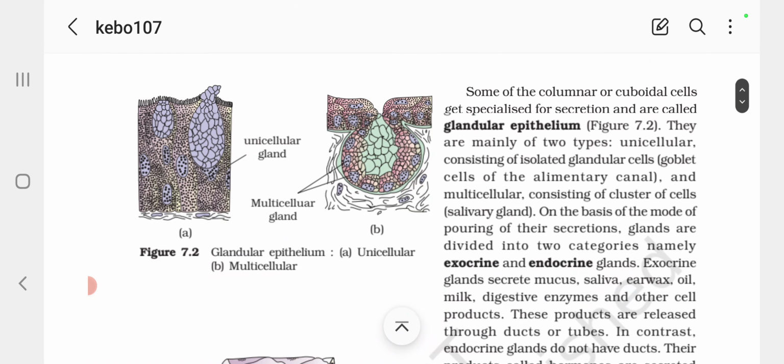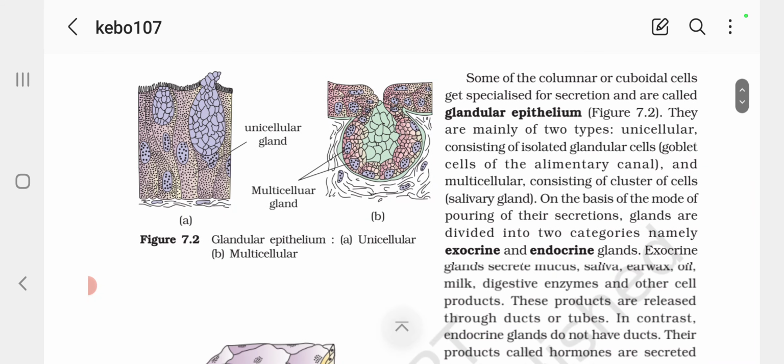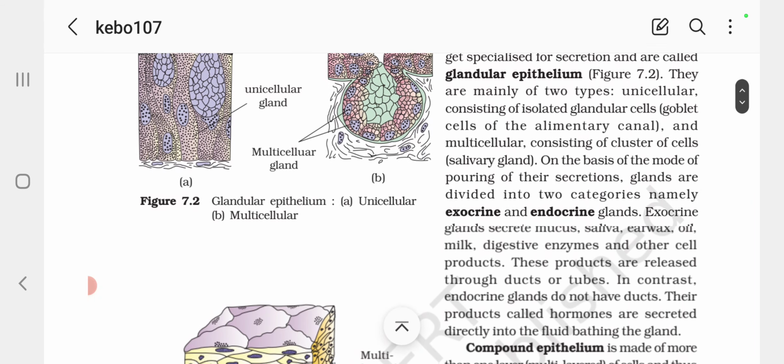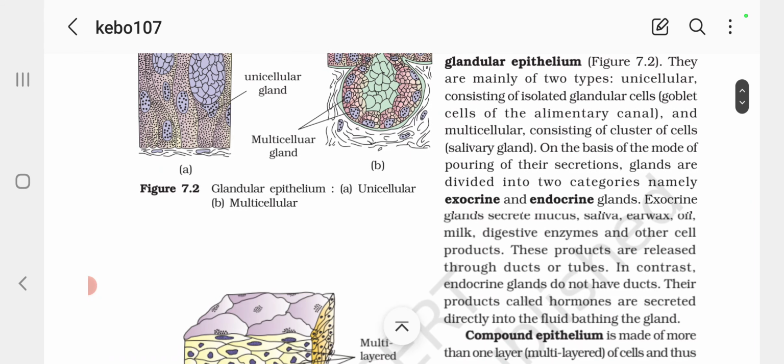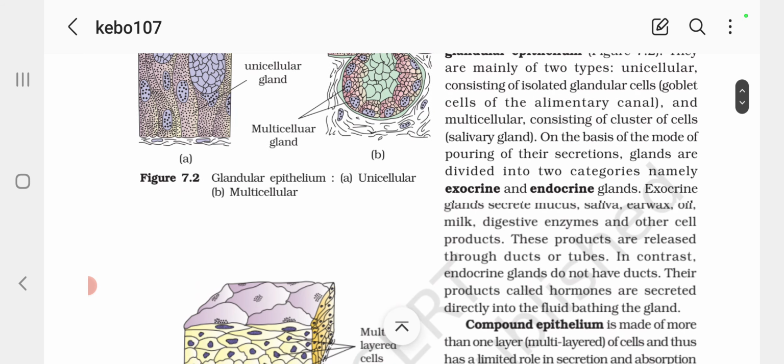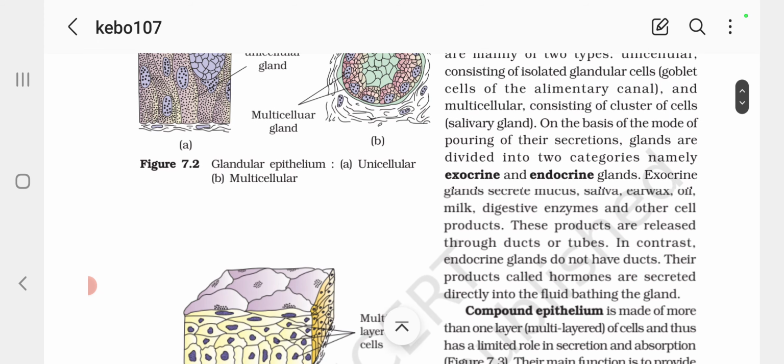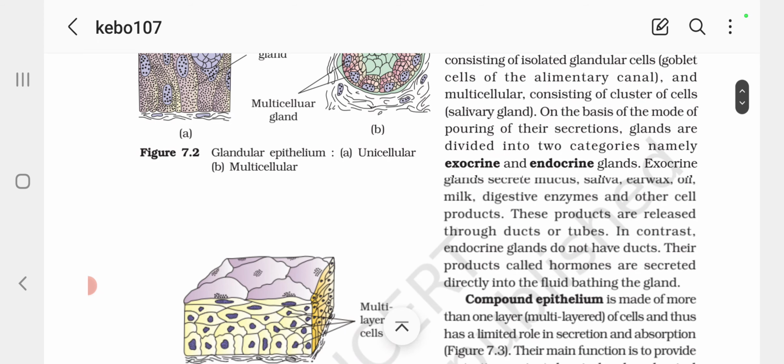Some of the columnar or cuboidal cells get specialized for secretions and are called glandular epithelium. They are mainly of two types: unicellular, consisting of isolated glandular cells, for example goblet cells of the alimentary canal, and multicellular, consisting of clusters of cells, for example salivary gland.